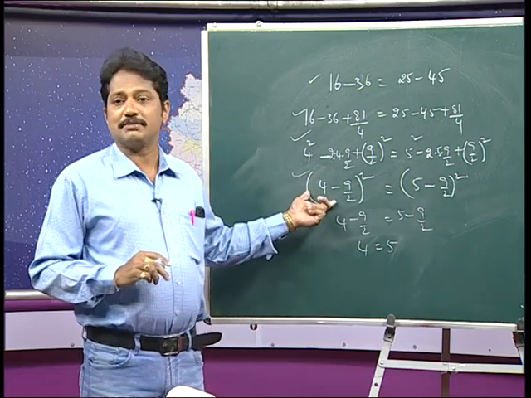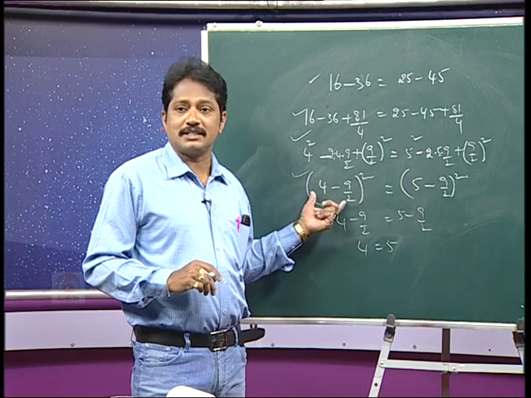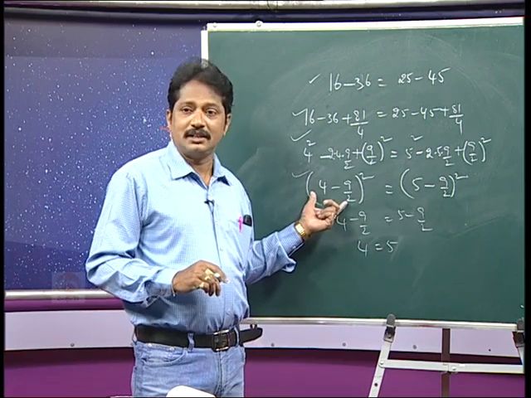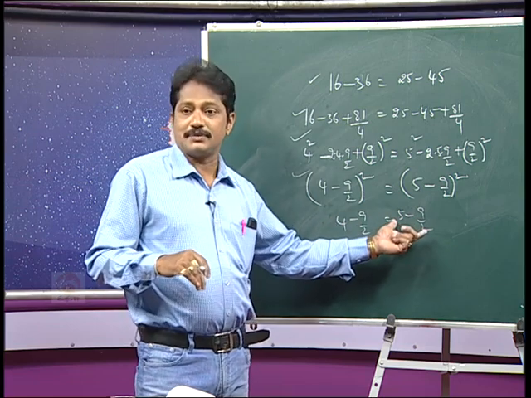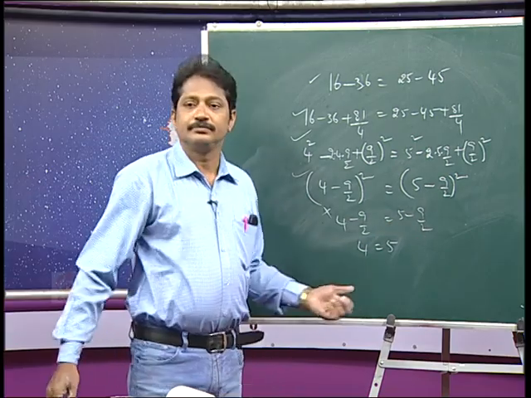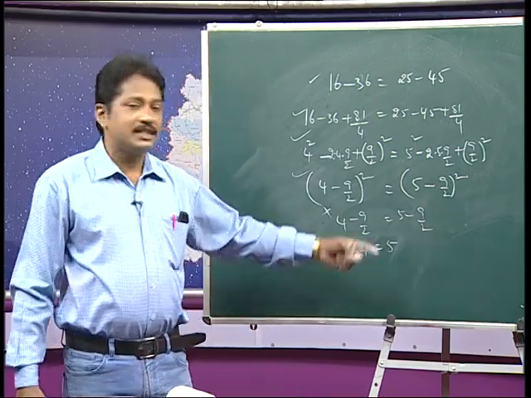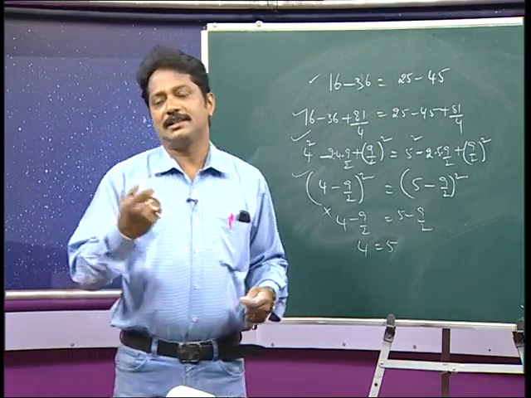Here it is minus 1 by 2 whole square, and this is plus 1 by 2 whole square. So we took this as minus 1 by 2 whole square, and we removed that 4 minus 9 by 2, but this is plus 1 by 2, you should not remove that. Here is the mistake. Okay. So here you are proving a wrong concept by regular methods.